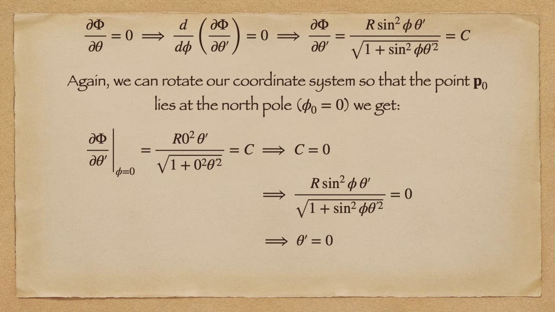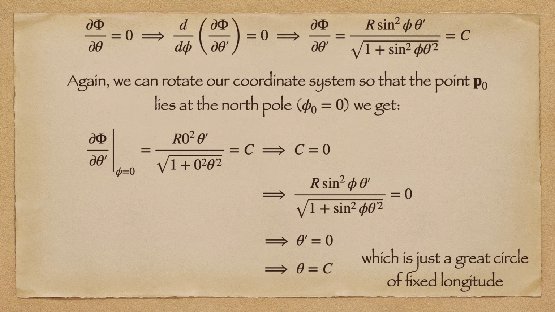Anyway, our end result is that the derivative of longitude with respect to latitude is just 0, which means that longitude is just some constant value. This is the definition of a great circle passing through the North Pole. We thus obtain the result that the geodesic on a sphere is just a great circle. Now there are many easier ways to get this result. The point of doing it this way is just to demonstrate that we can find geodesics for arbitrary surfaces. There is absolutely no requirement that the reference surface be planar